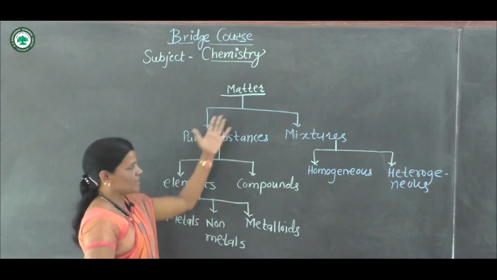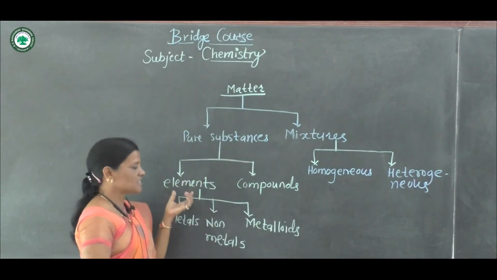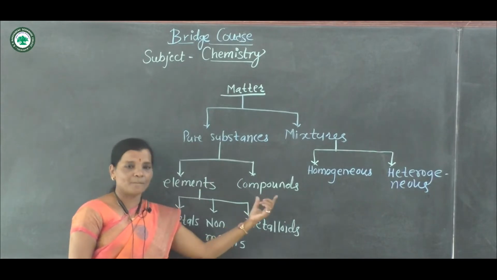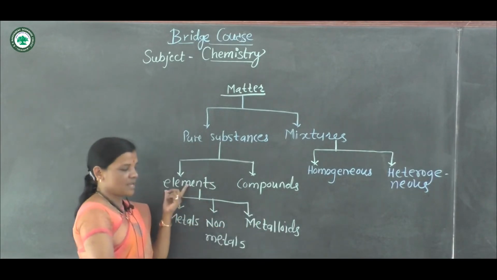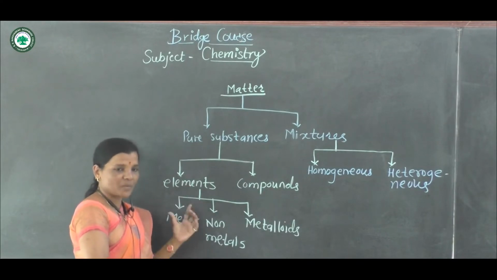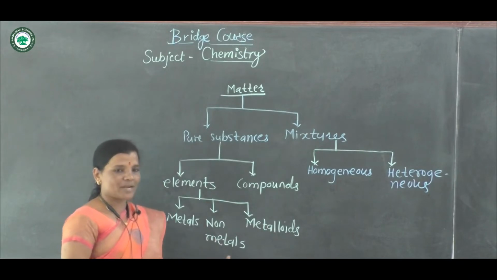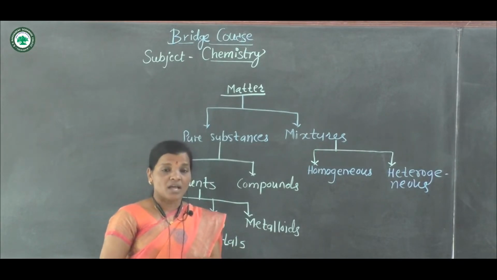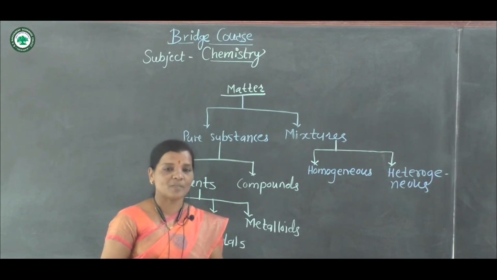Matter is classified into pure substances, and the further classification is elements and compounds. Now we are concerned with this. Elements are classified into metals, non-metals and metalloids. Now we have to see what is meant by atom and what is the structure of atom.